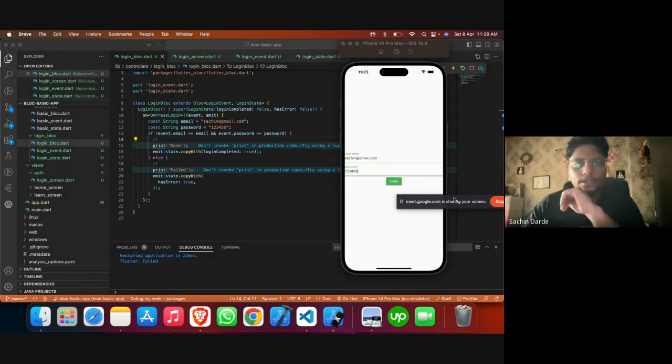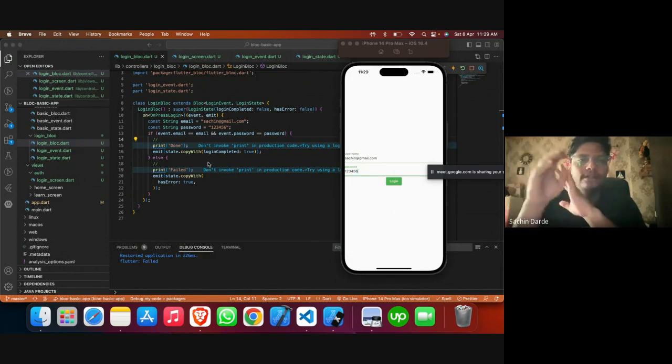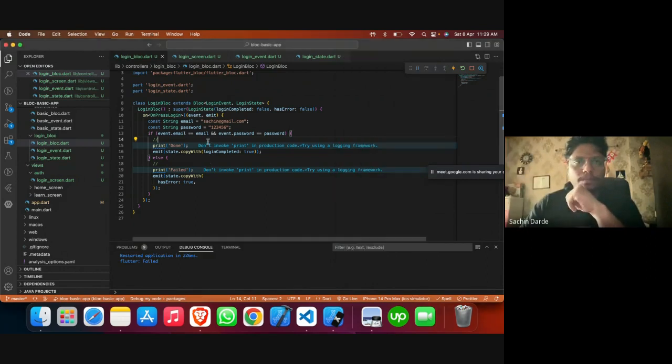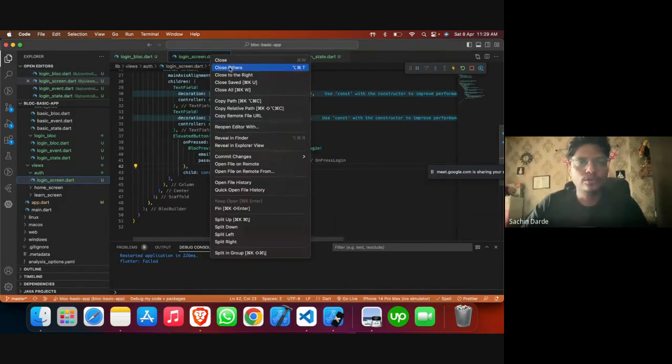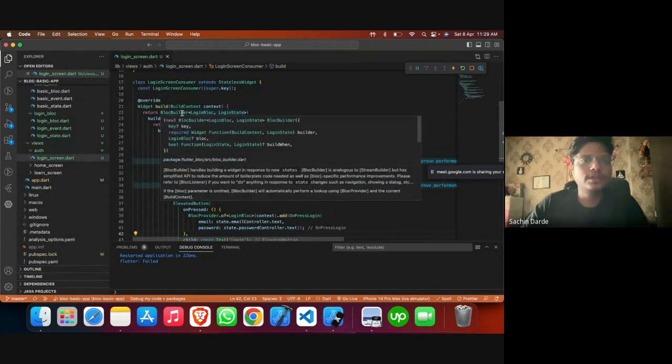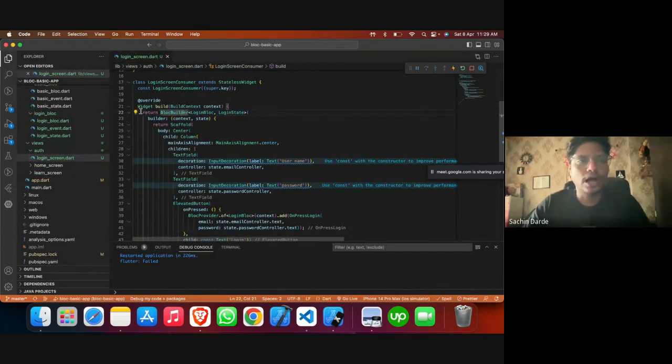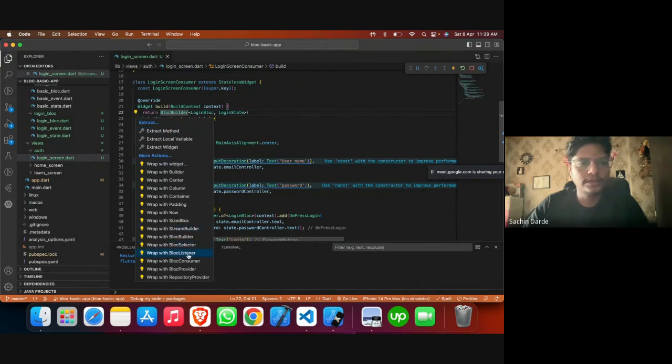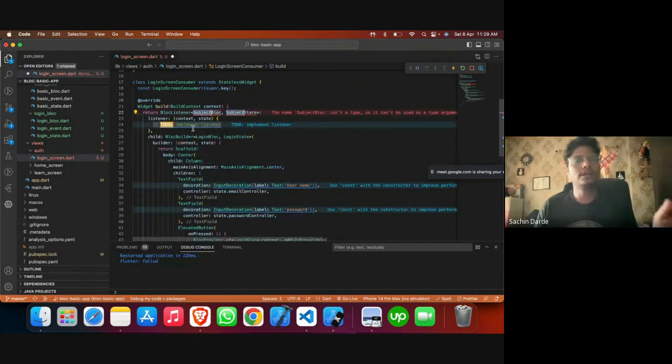Okay. Now when I hit enter, I need to make sure that I'll be navigated to some screen. Correct. So to do that, we need to listen to what action is happening. Correct. So there comes the block listener. We can construct the block listener either by using the block listener over the block builder, or we can directly use a block consumer.